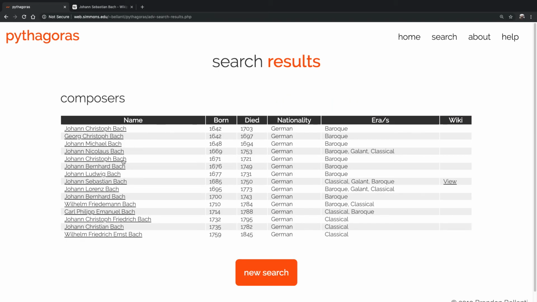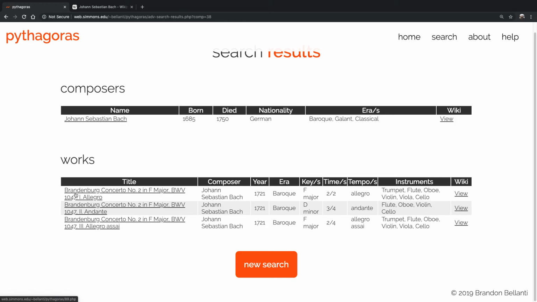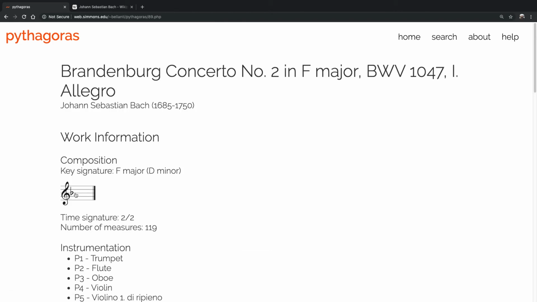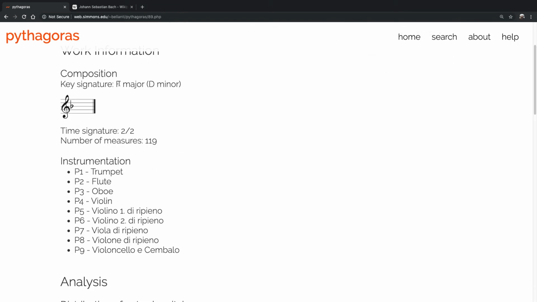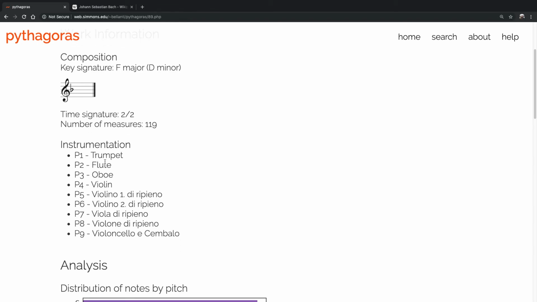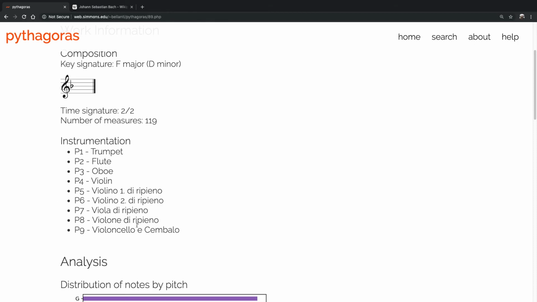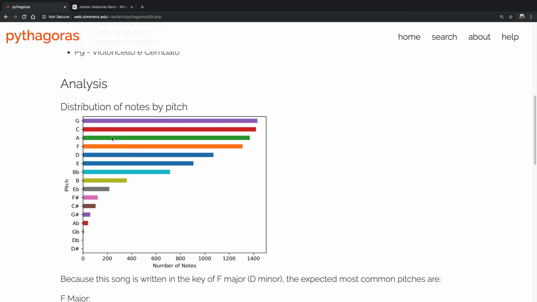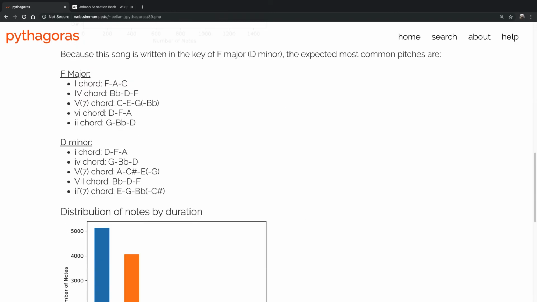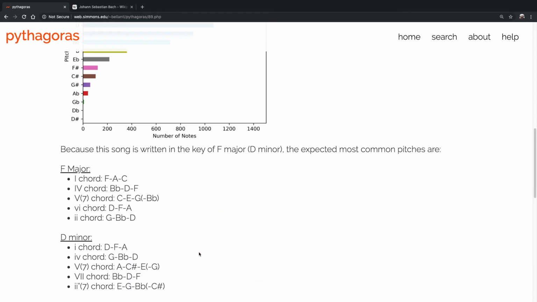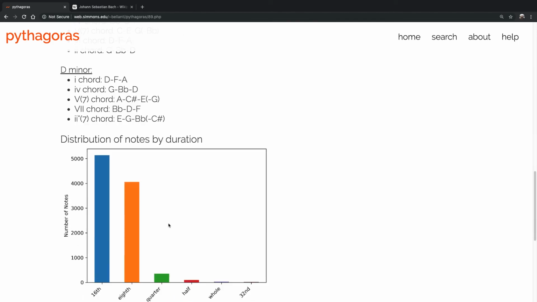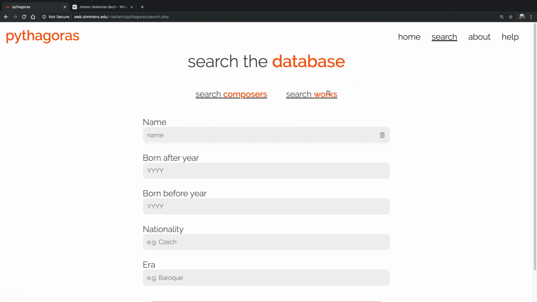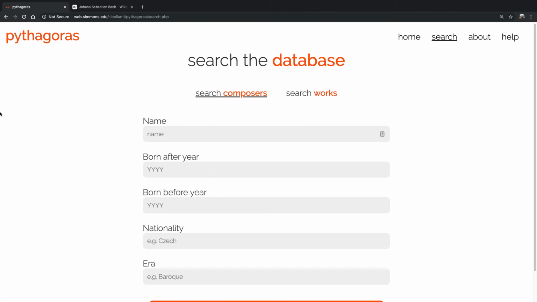And then just a quick note on what the analysis actually looks like. If I look for Bach, I can look here at Brandenburg Concerto number 1, and this is information that's generated by my Python scripts. It parses a MusicXML file and gives me information like the key signature, the time signature, the number of measures, the instrumentation used. Currently, this is not lined up with the database exactly, which is going to change in the future, but I can see some really basic analysis about the pitches that are used, the notes that are used, all this kind of stuff. So in the future, things like these pitches and durations will all be used to tie together different pieces in the database. But for right now, it's more just straight search functionality in the database.